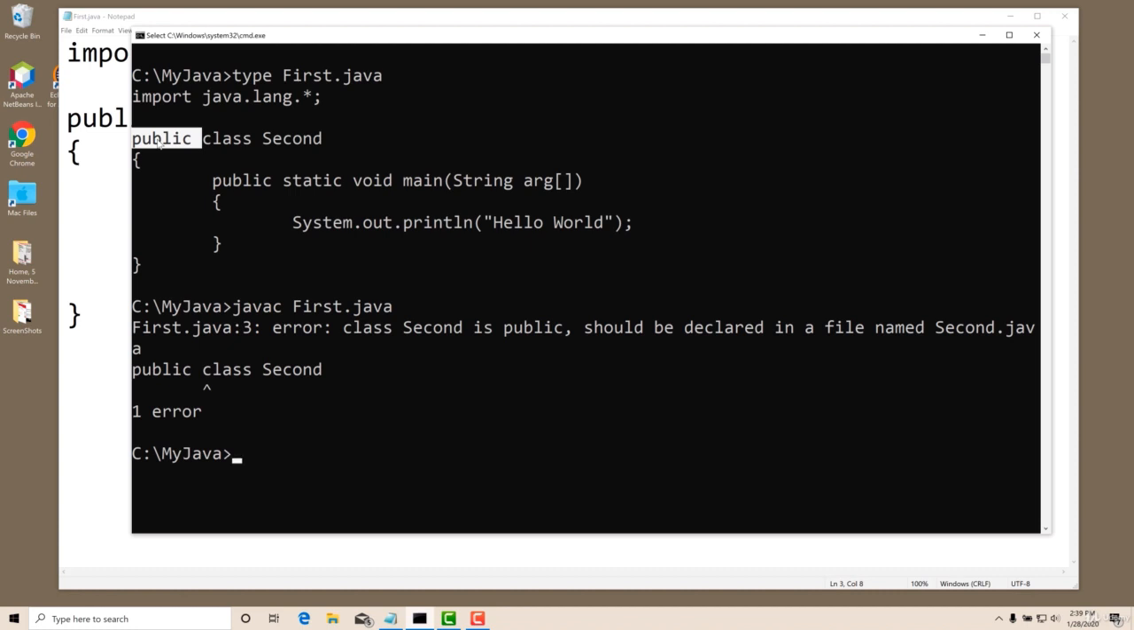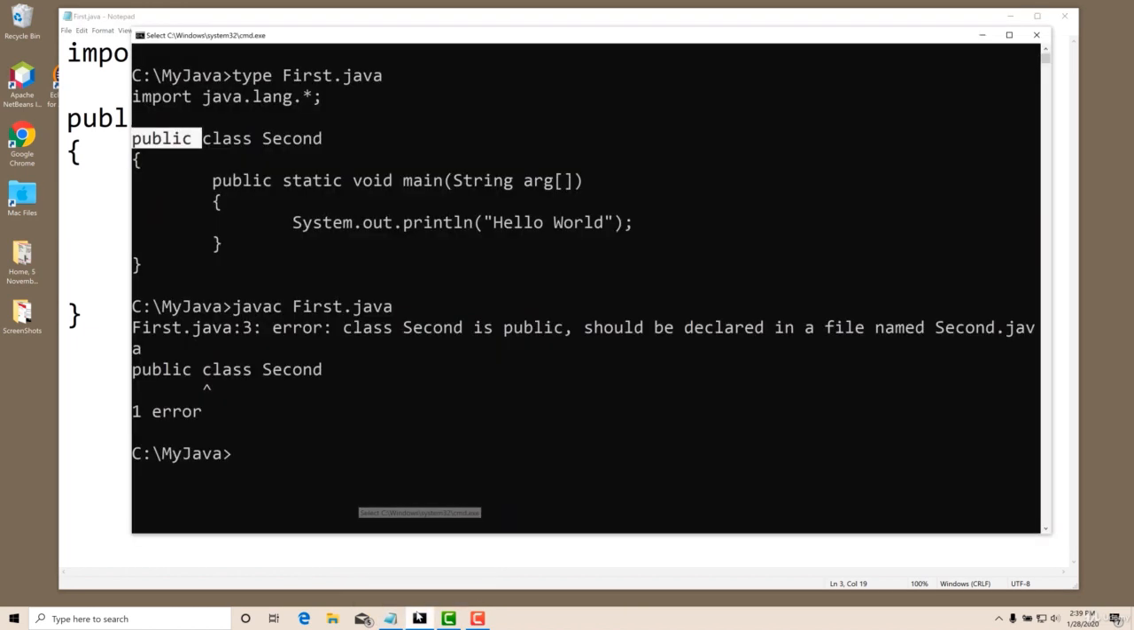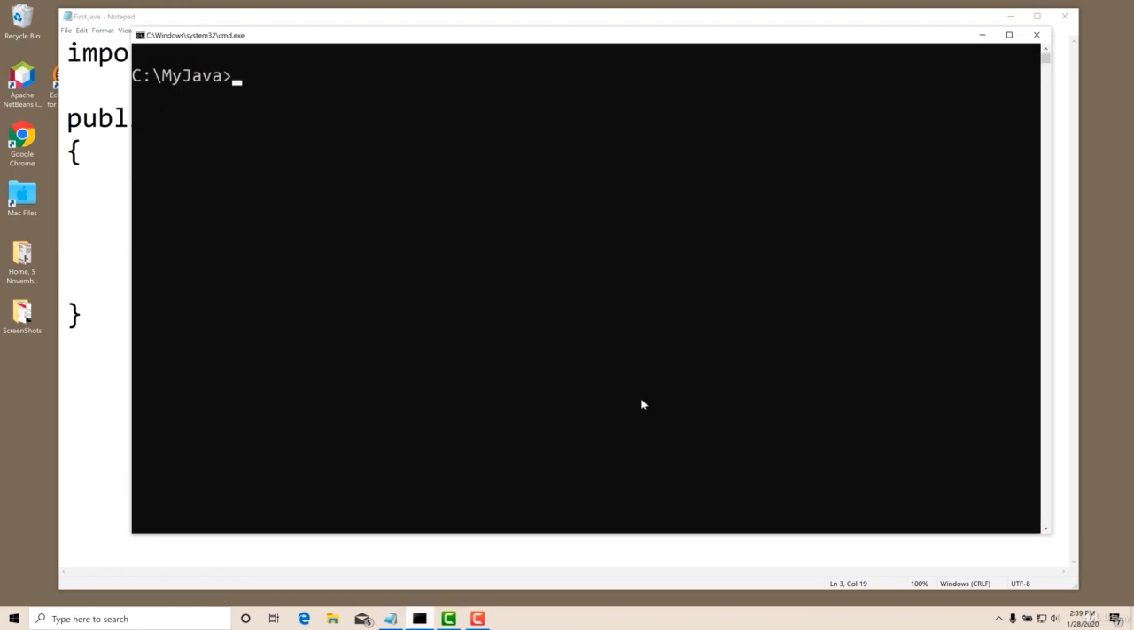So I will not correct the error because we have already written this one. I'll just make this first and I will save. Now let us come back to the command prompt and I will say javac first.java. No problem, compiled, because I have changed the class name to first.